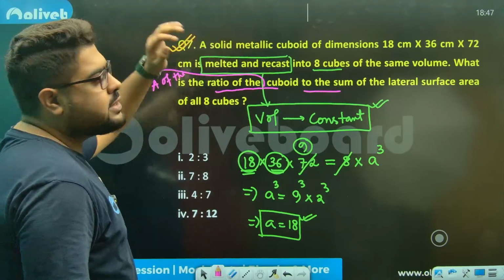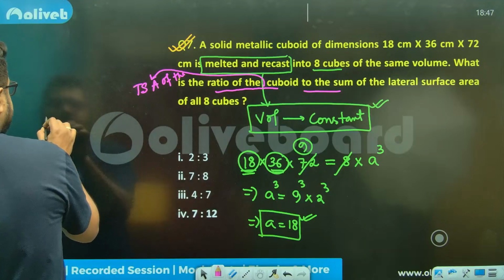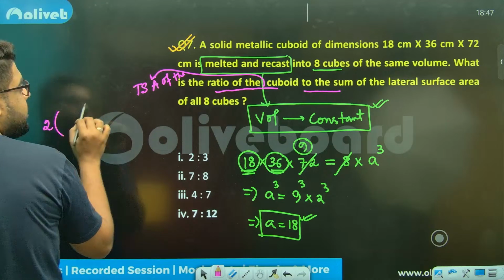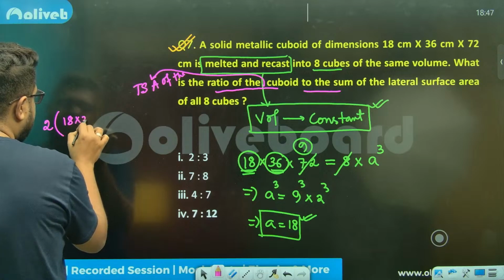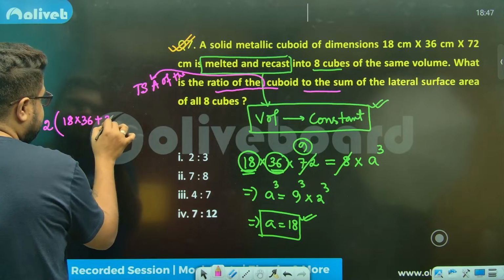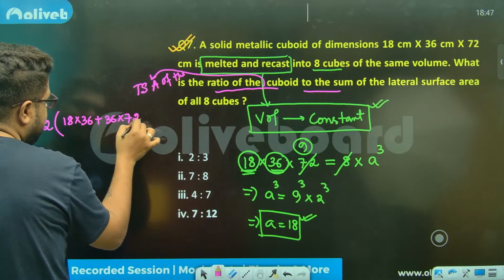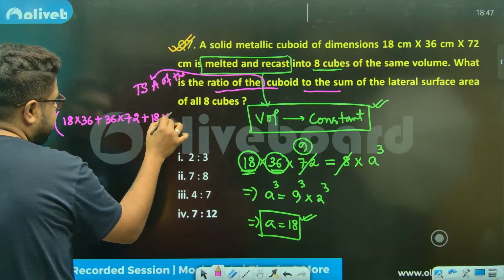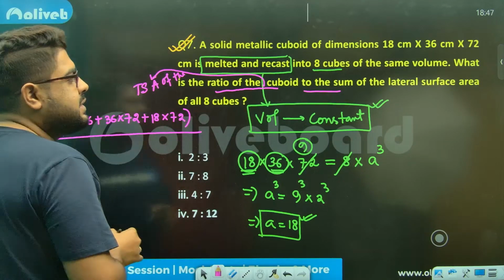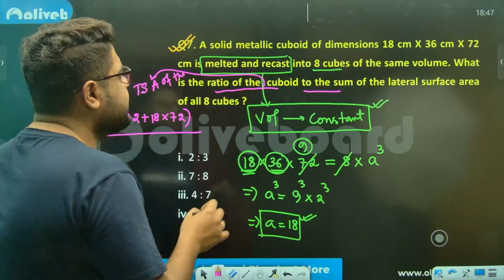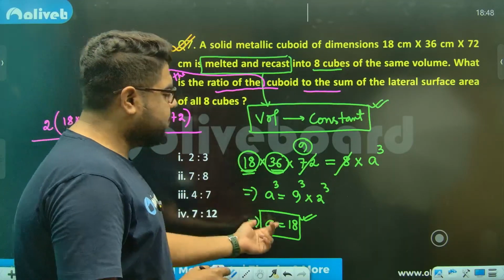Ratio of the total surface area of the cuboid, what will that be, sir? 2 into, so 2 at a time: 18 into 36 plus 36 into 72 plus 18 into 72. This is the TSA by the sum of the lateral surface area. Sir, the lateral surface area of this will be what?